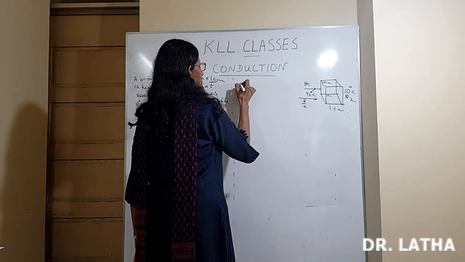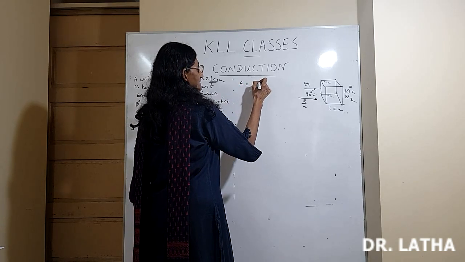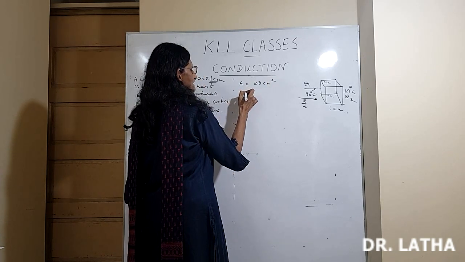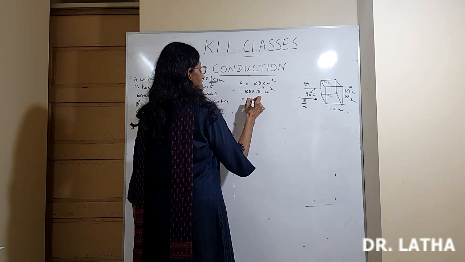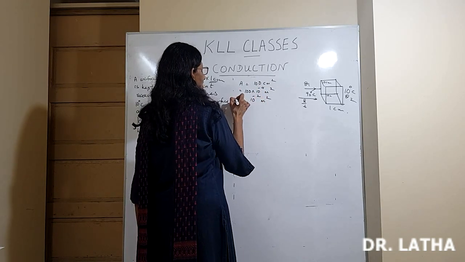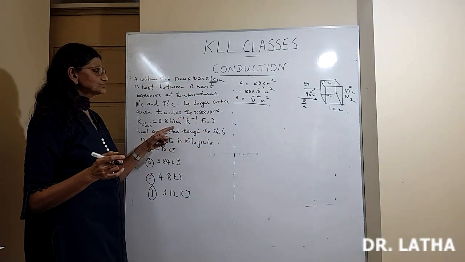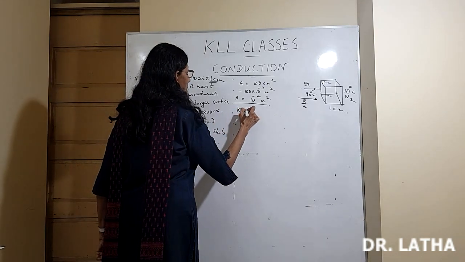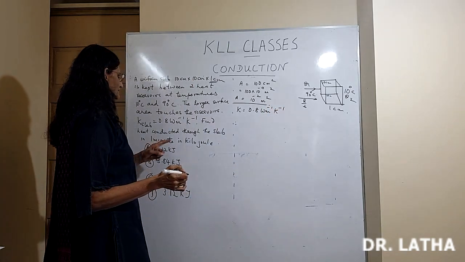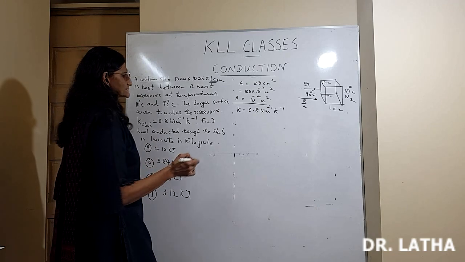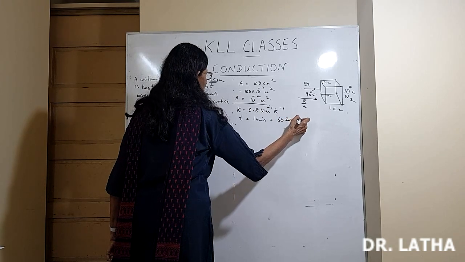Okay. So the area through which heat is entering normally is 10 centimeter into 10 centimeter, which is 100 centimeter square. Convert to SI system, 100 multiplied by 10 raised to minus 4 meter square. That means 10 raised to minus 2 meter square. That's the area. Then thermal conductivity K of the slab is 0.8, given in proper units, watt per meter per Kelvin. Find the heat conducted through the slab in 1 minute. So the time is 1 minute, which means 60 seconds.